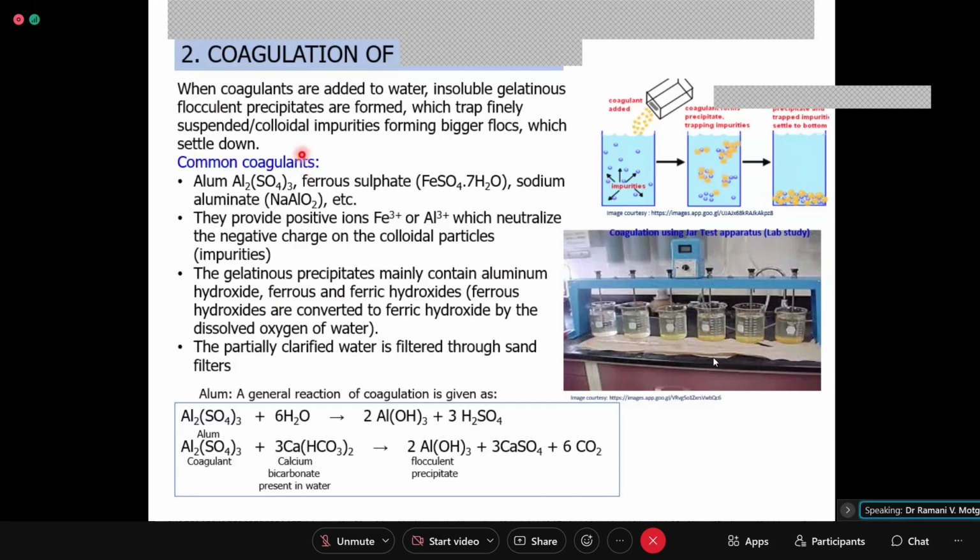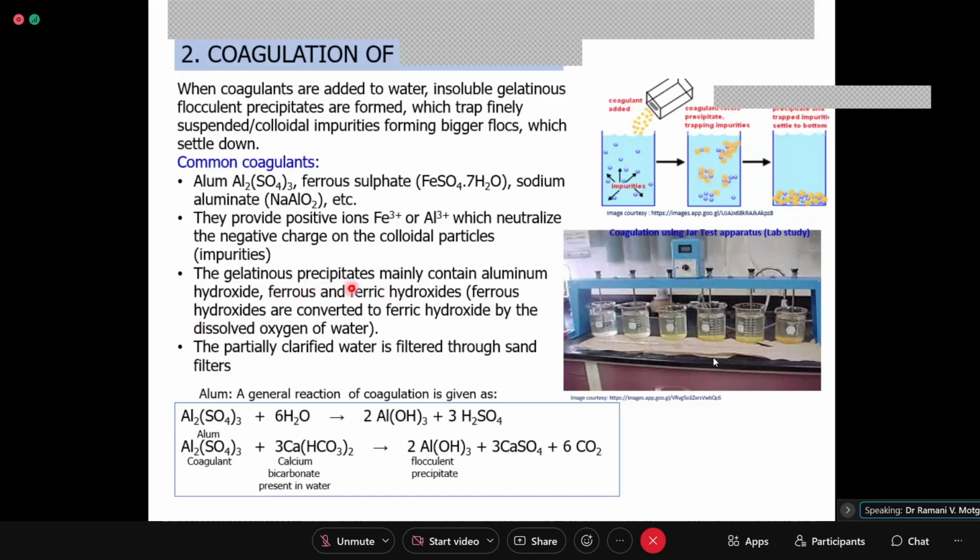Now, common coagulants. The coagulants used are alum, ferrous sulfate, and sodium aluminate. This we have already seen: Al2(SO4)3, FeSO4·7H2O, and NaAlO2. They provide positive ions, Fe3+ or Al3+, which neutralize the negative charge on the colloidal particles, and that is why they come close and form a larger particle.